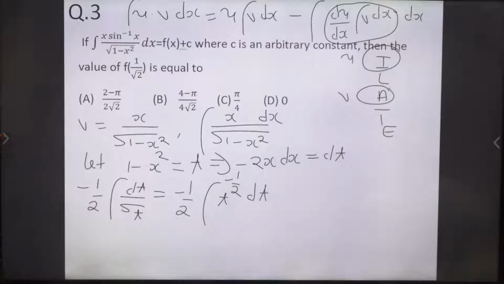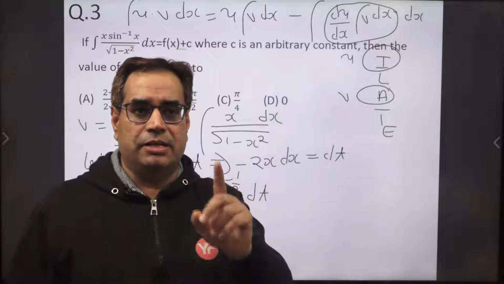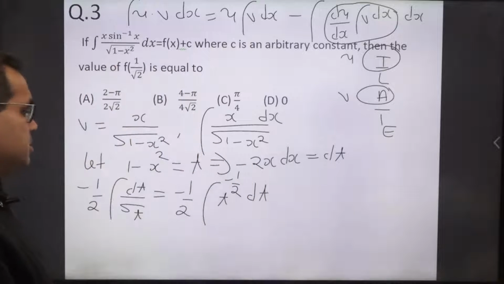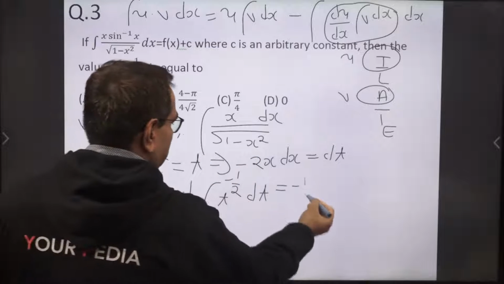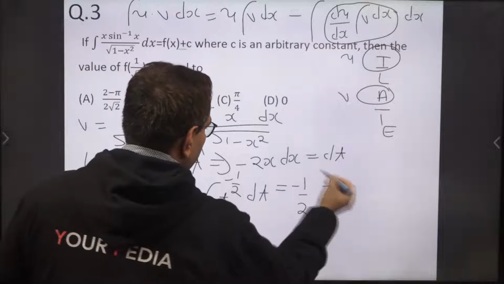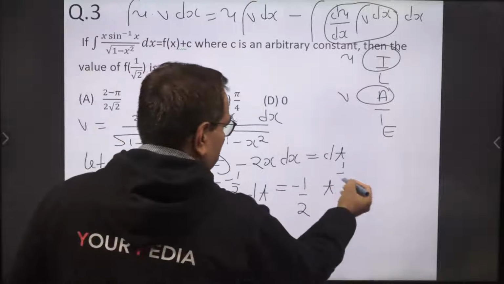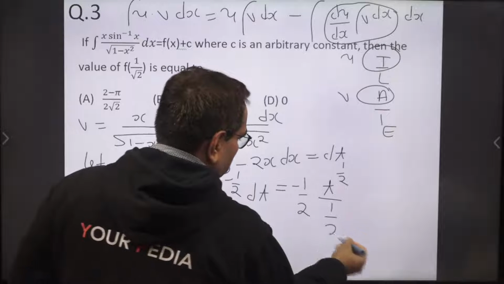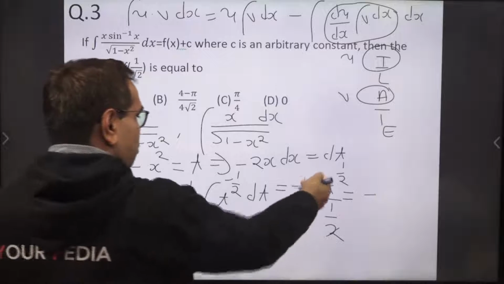Okay, so now which formula are we going to use? Integration of t raised to the power n. Remember, integration of t raised to the power n is t to the power n plus 1 upon n plus 1. So this is equal to minus 1 upon 2 into t raised to the power minus 1 upon 2 plus 1, so that is 1 upon 2, upon 1 upon 2. The 2s cancelled. So equal to minus, and this is root t.